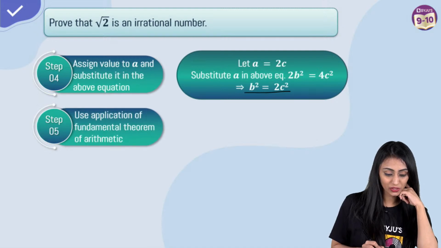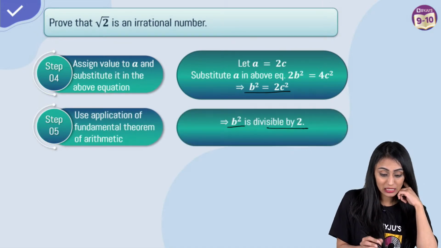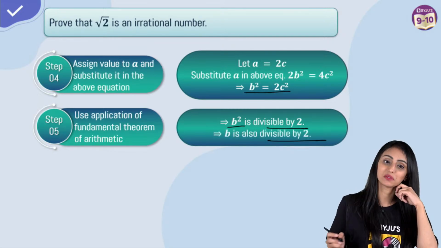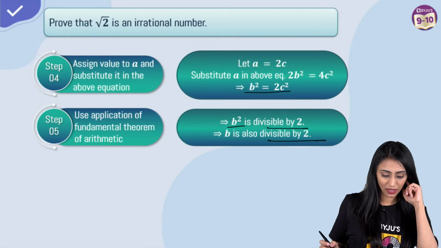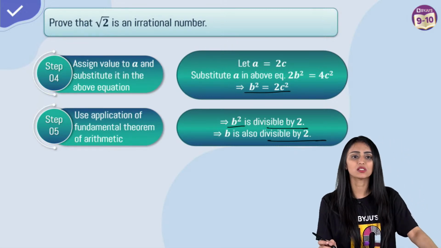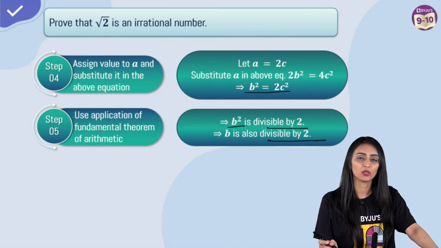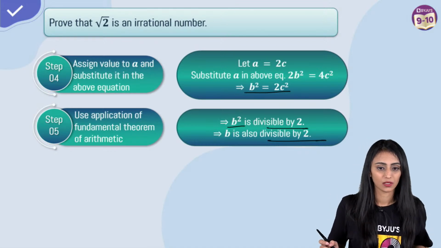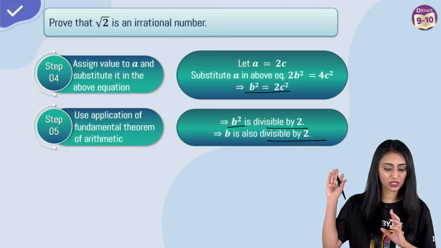Can I say from here using the application of fundamental theorem of arithmetic that b square is divisible by 2? This implies b is also divisible by 2. C square equal to 2 by b? Absolutely not. That will change the meaning completely.